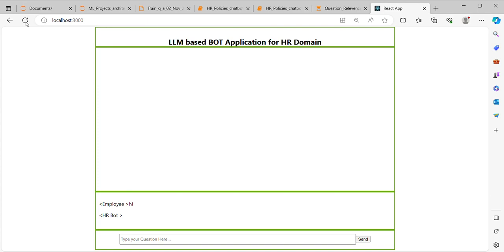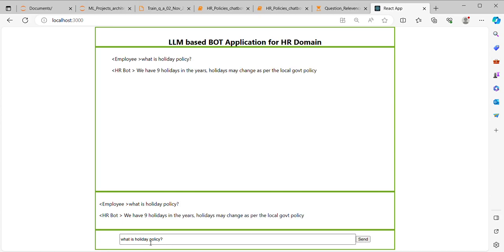For the front end I have used a React application, and the back end uses a Flask API server, and the Flask API server is contacting the large language models. So let me ask some questions to this bot. What is holiday policy? So it is contacting and it is responding to the questions.